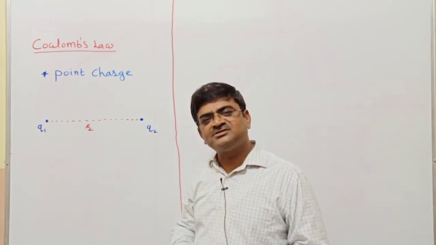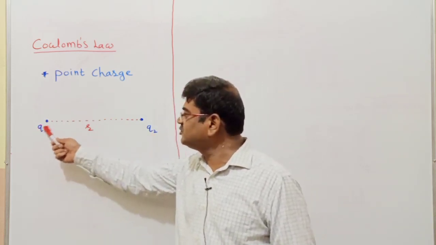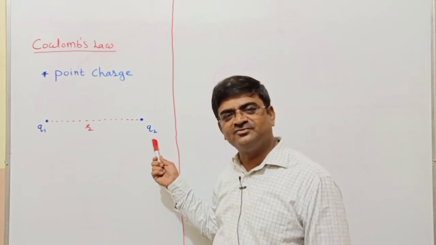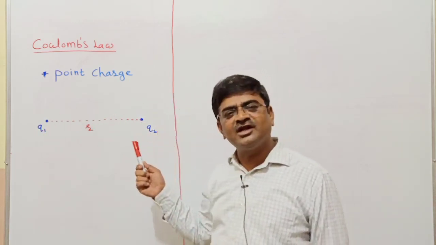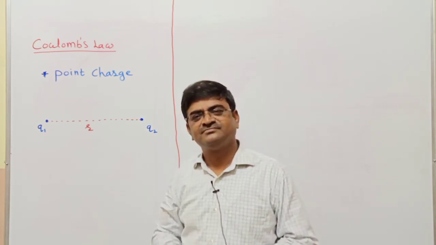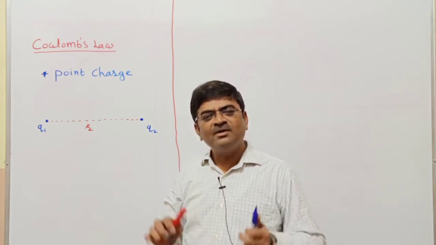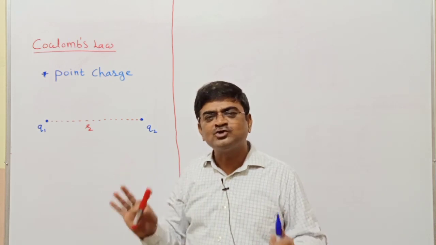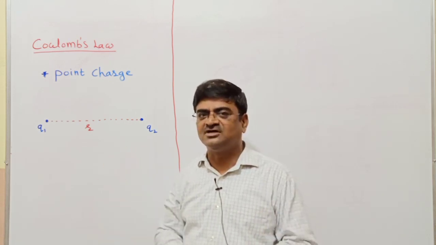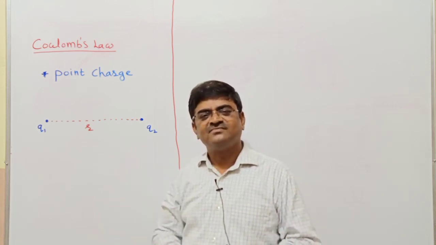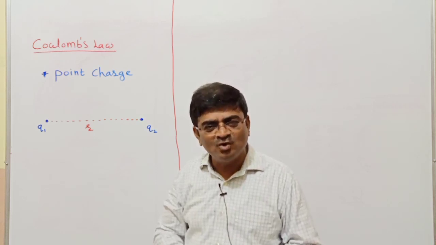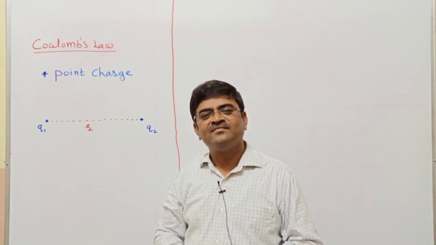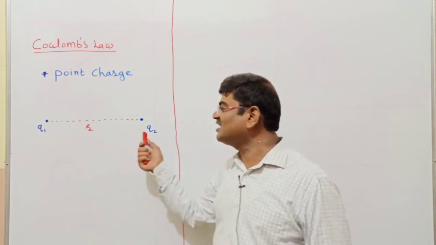And when will I have repulsion? If Q1 is positive, Q2 is also positive, or Q1 is negative, Q2 is also negative, I will have repulsion. Coulomb found that this force of attraction or repulsion is directly proportional to the magnitude of these two charges.